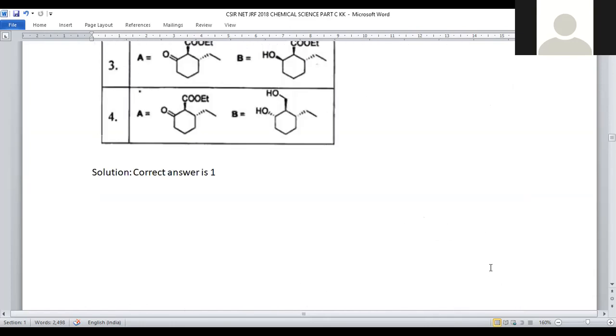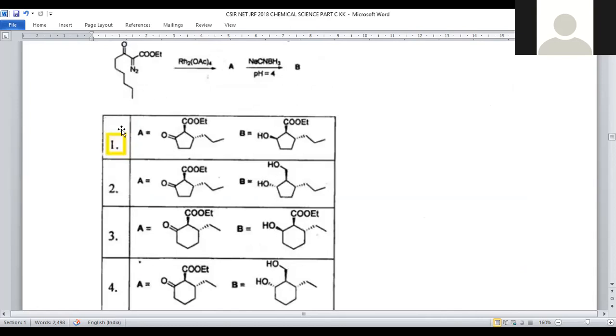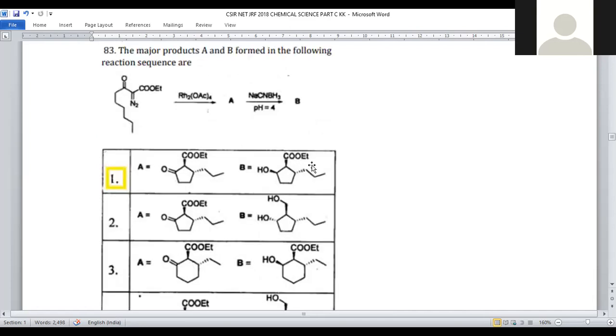So let us see which option is suitable for this one. In option 1 only we have the required product. So the initial compound with a 5-membered ring: the ester is towards the viewer, the alkyl group is away from the viewer. This is the correct stereochemistry for compound A. And when it is treated with sodium cyanoborohydride, OH and COOEt are towards the viewer, and the stereochemistry will be the same for this OH and COOEt. So option number 1 will be the right answer for question number 83.